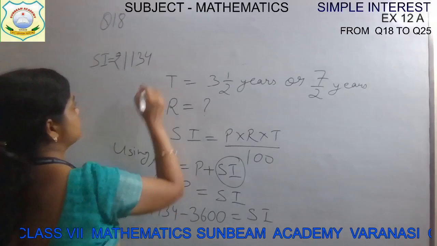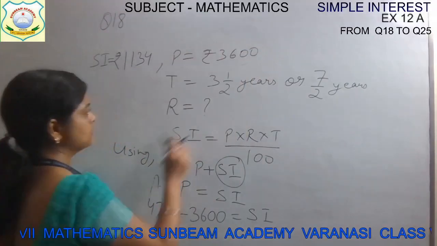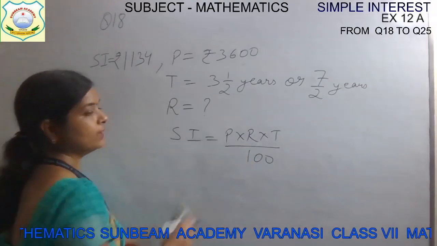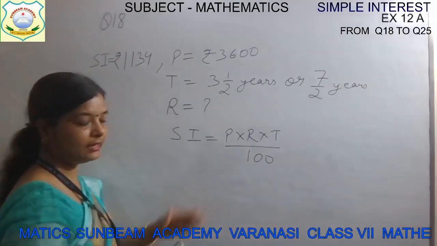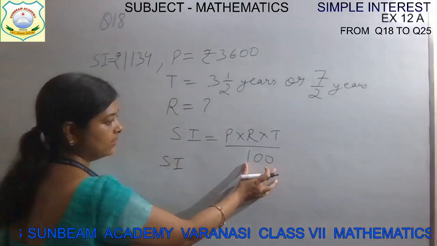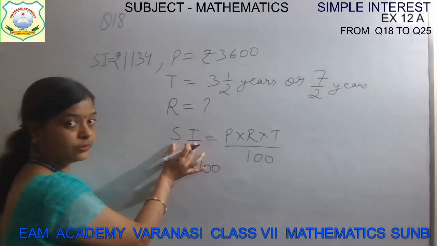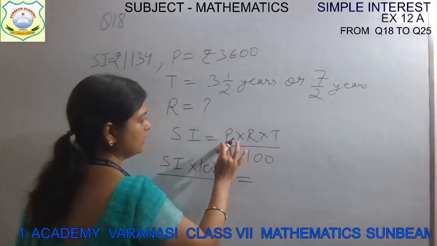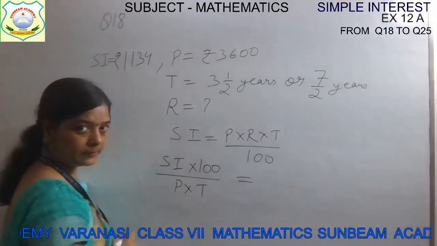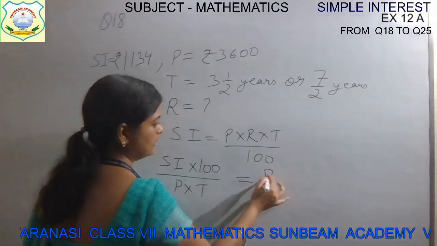Now simple interest is this, principal money is rupees 3600, time is given, let's find out the rate. How will you find the rate? Segregate the rate on one side and the other terms on the other side. Simple interest SI is already here. When this 100 is transposed to this side, it will multiply with simple interest in the numerator, divided by P and T. When it is transposed, it will come here. Here it is in multiplication, it will come down for division, and rate is left.